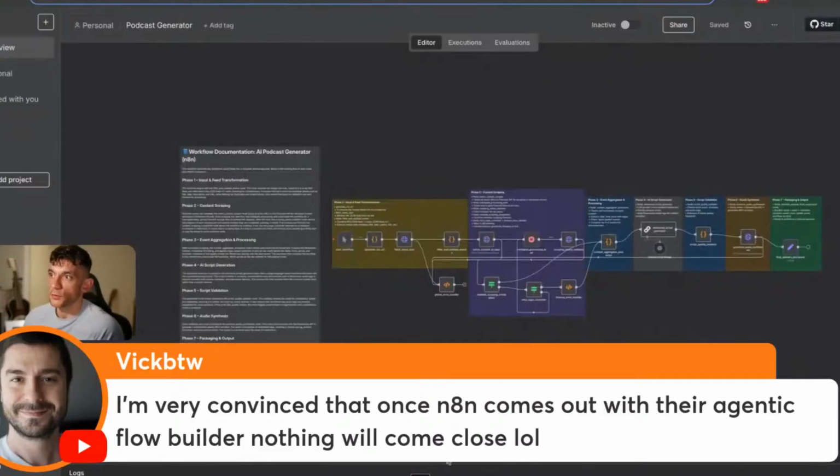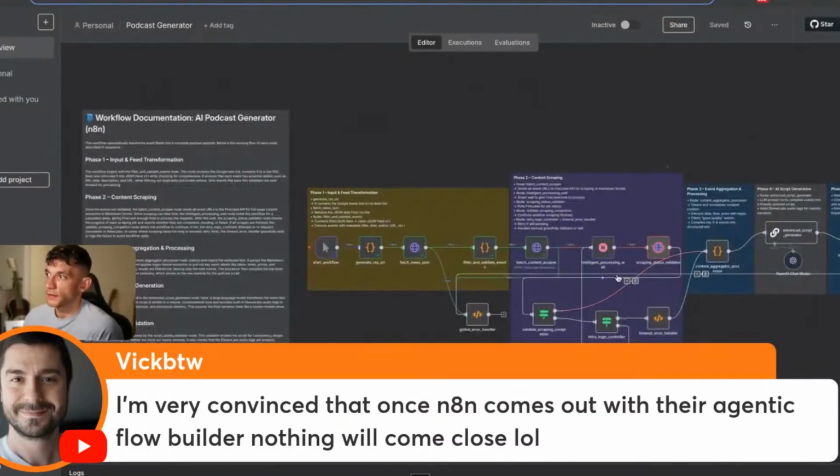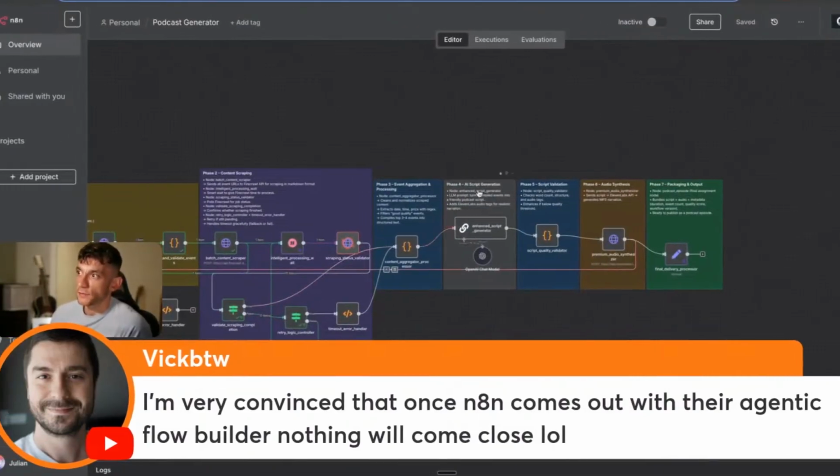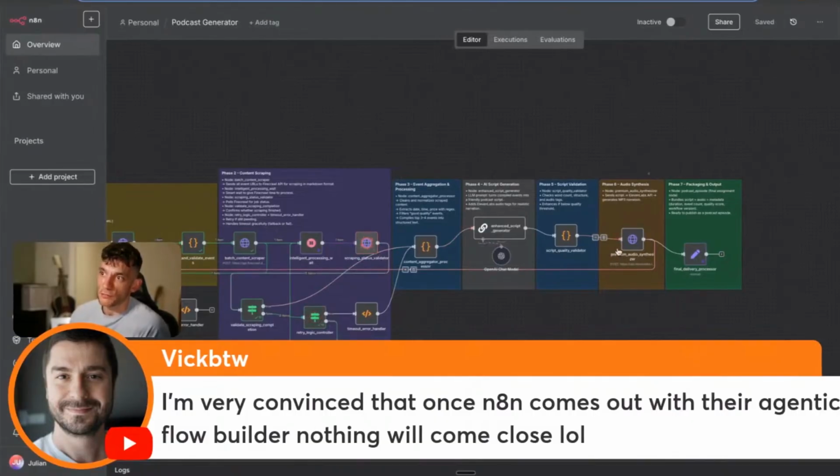So if we click on execute workflow like so, you can see that's now scraping the RSS feed, scraping and validating the URL. From there, what it's actually going to do is write a script, validate the script, and finally record the audio. And so eventually what you get is something absolutely amazing, where you've essentially got a podcast created in one click using this process. And so I would say N8N is far better.